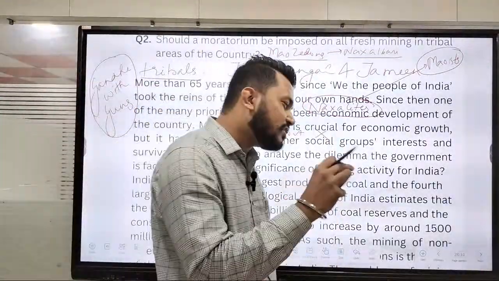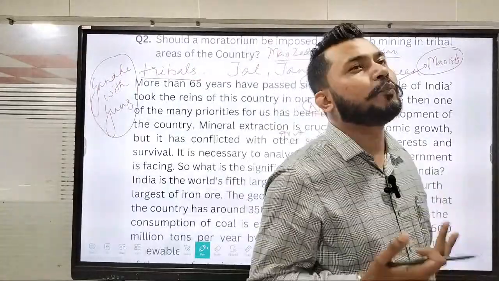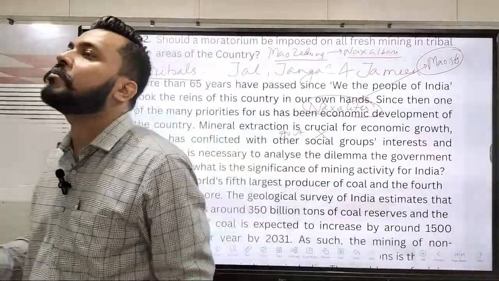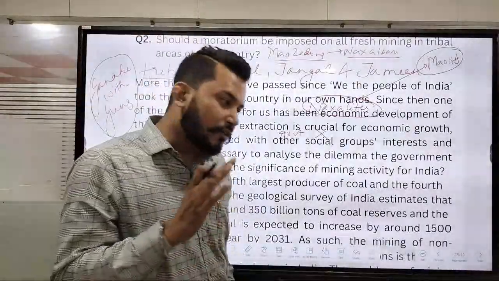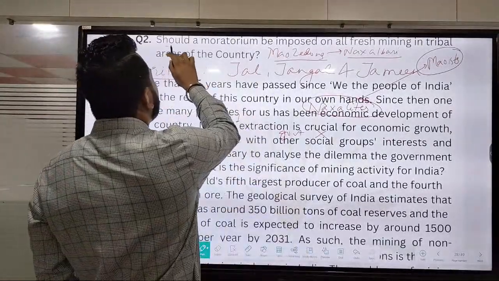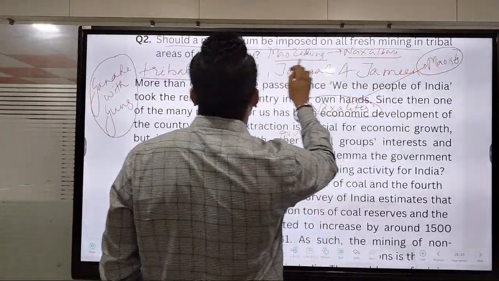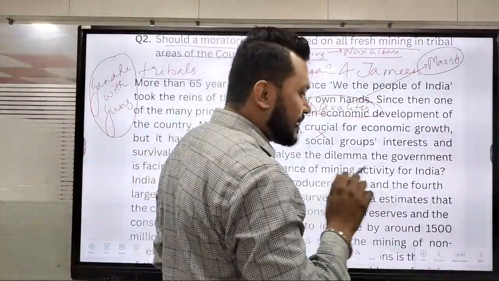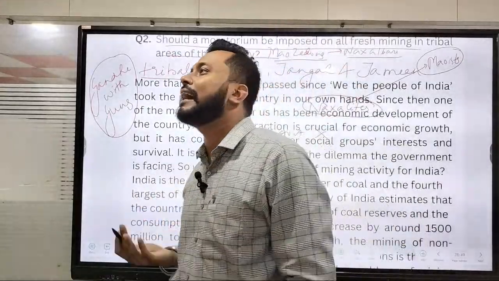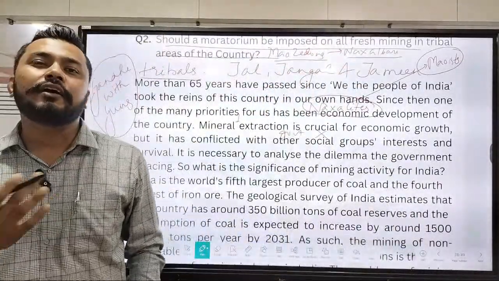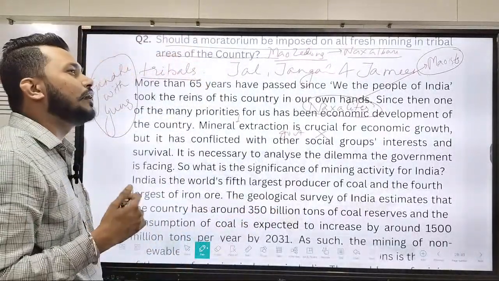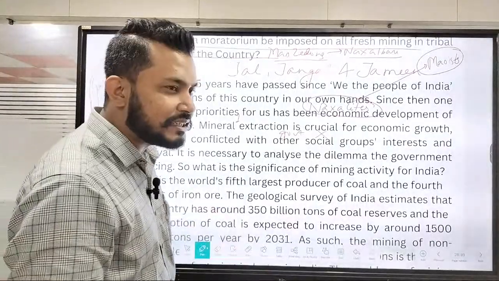So in such a scenario there are various factors which emerged in the past which ultimately lead to frustrations amongst the tribals. And that becomes an important criterion. That is why the question asks whether a moratorium should be imposed on all fresh mining in tribal areas of the country. Whether we should impose temporary restrictions on all the tribal areas in India is the main demand of the essay. So here we have to talk about the mining, about the people and their respective rights.